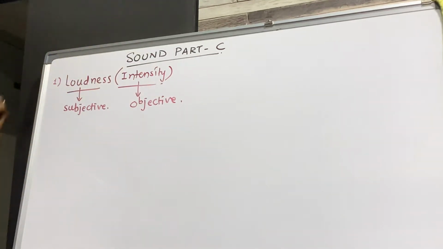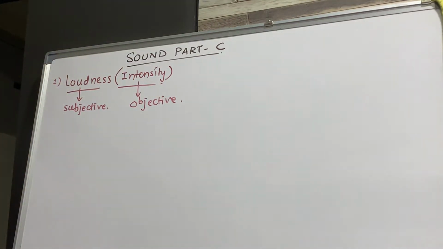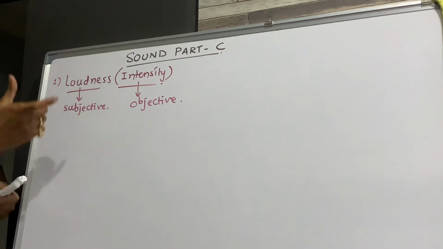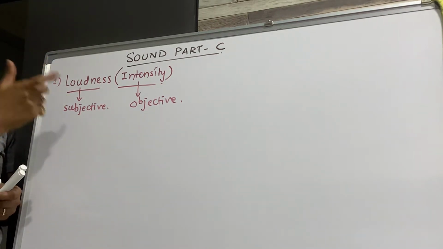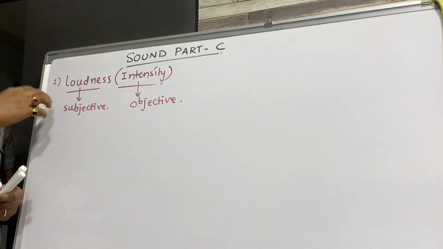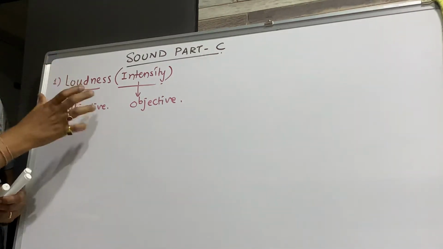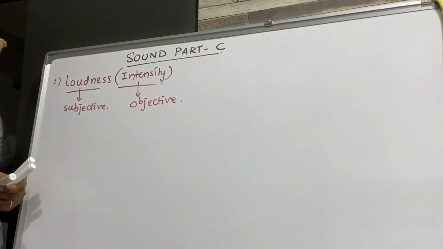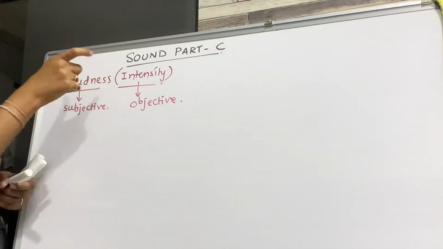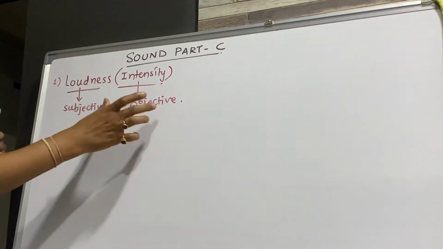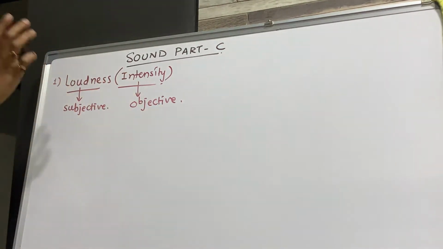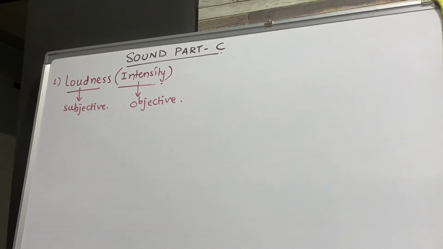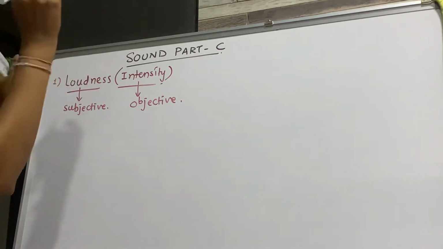Now, what is the difference? Subjective is that physical quantity which varies from person to person, depending upon the sense organ of a person. So loudness depends upon the sense organ of a person. Therefore, it is different from person to person. But if you have intensity, the value of intensity will be the same for all persons. Intensity value remains the same. Therefore, it is called objective, and the quantity which varies from person to person is called subjective.